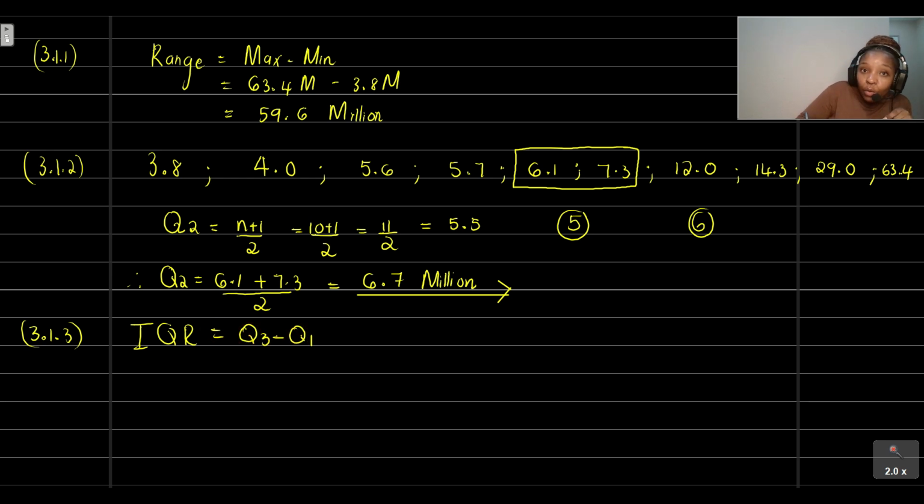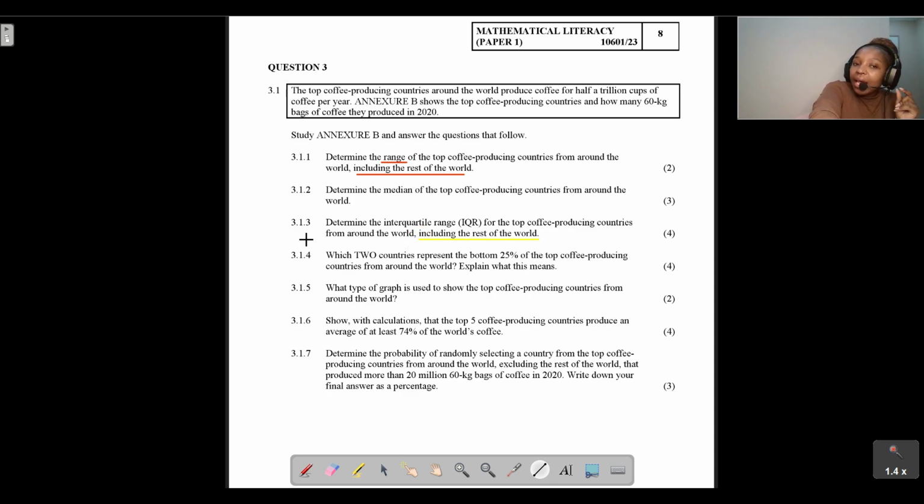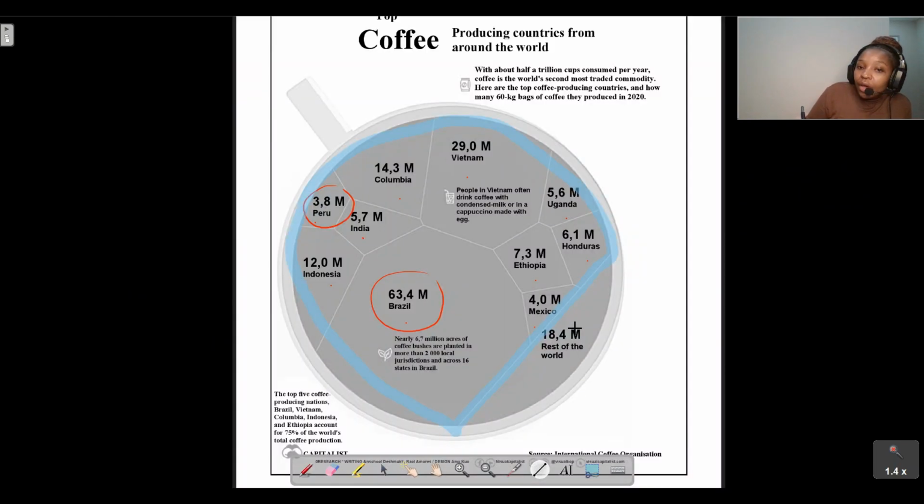Now we need to be very careful. In this question, we are asked to include the rest of the world. That means we're not going to use the data that we've arranged in ascending order as is in question 3.2. We still need to add 80.4 to that data before we can move forward. So let's quickly do that. We need to include that value that represents the rest of the world.